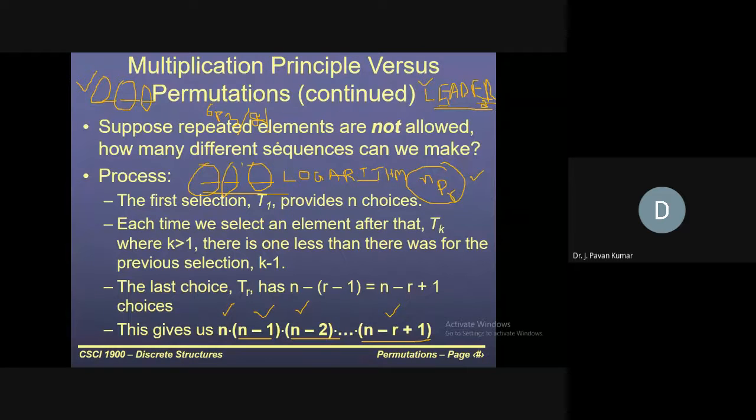Now 6P6, what's the value? 6P6 is 6 factorial by (6 minus 6) factorial. 6 minus 6 is 0 factorial, which is 1. So 6P6 is nothing but 6 factorial itself. So it is 6 factorial by 2 factorial. If you jump to that formula directly, you will not understand properly. If you put it in this format and get the value, then you will get confidence, because both are similar questions.